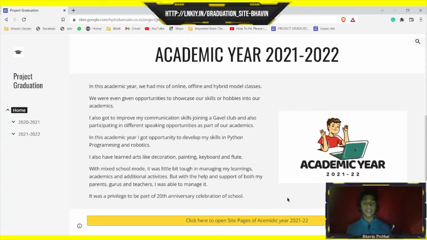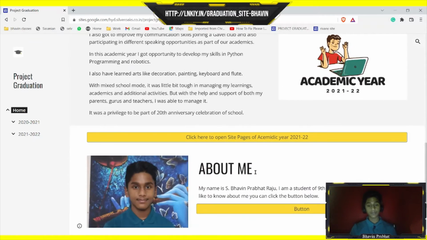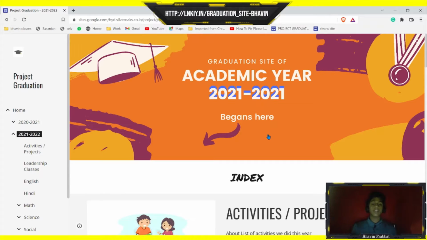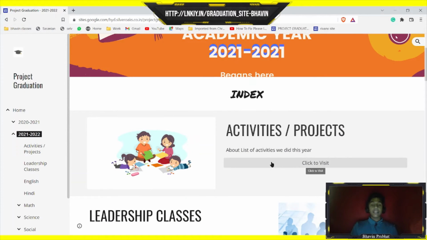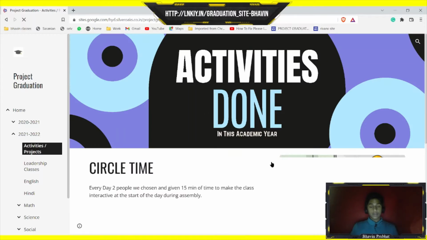But coming to this year's site, this year we had very mixed experiences. We had online, offline and hybrid model classes. It was a privilege to be part of the 20th anniversary of the school celebration. So this is a button which will take you to the index of this academic year site, where you can find all the pages. So let us go in order.